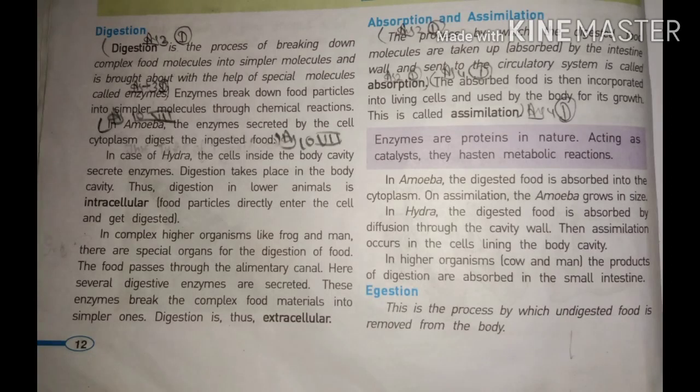Hello students, as in last class we started our chapter nutrition in animals and we also completed the first step of nutrition, that is ingestion, and we learned about the different ways by which organisms take their food inside the body. So today we will discuss the second step of nutrition, that is digestion. Yesterday I told you nutrition has the following steps: ingestion, digestion, absorption, assimilation and egestion. So yesterday we completed ingestion, today we will start digestion.